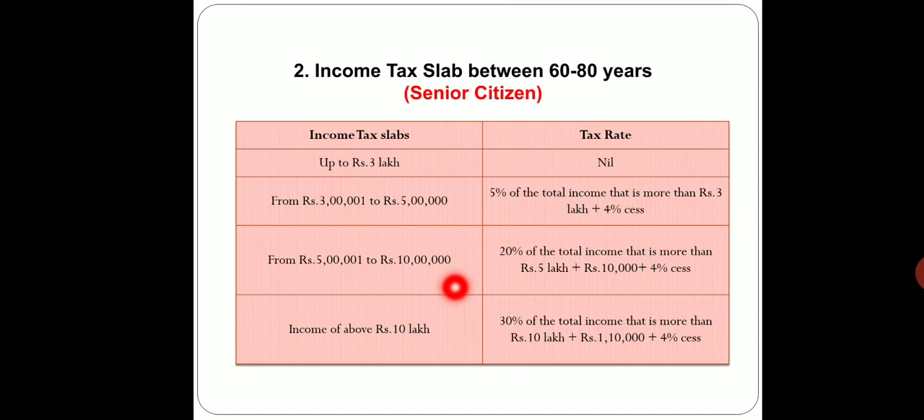The last slab for a senior citizen is income above rupees 10 lakhs, 30% of the total income that is more than rupees 10 lakhs, plus 1 lakh 10,000, that is, the income tax of the first two slabs will be applicable over here. So here, what is the difference? If you are an individual who is below 60, then the exemption limit is 2,50,000, and if you are a senior citizen, the exemption limit is extended to rupees 3 lakhs.